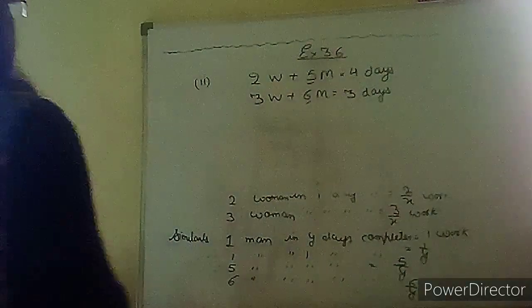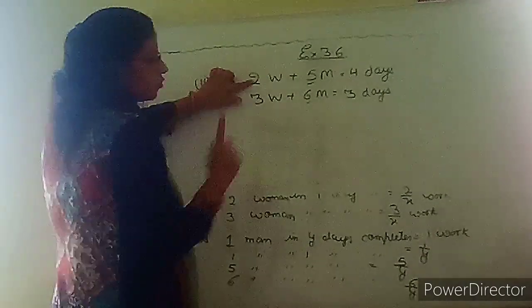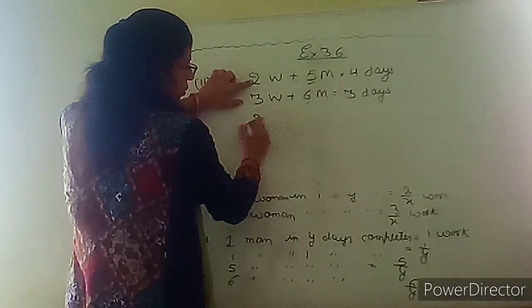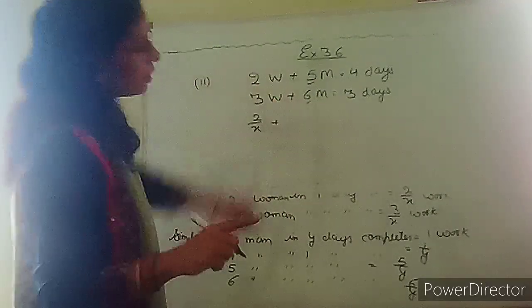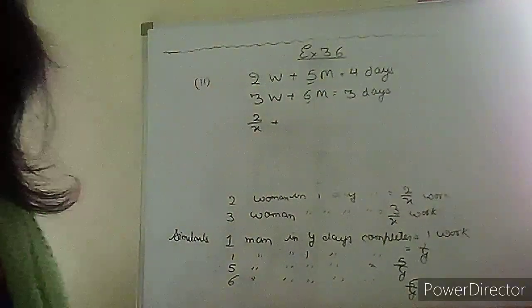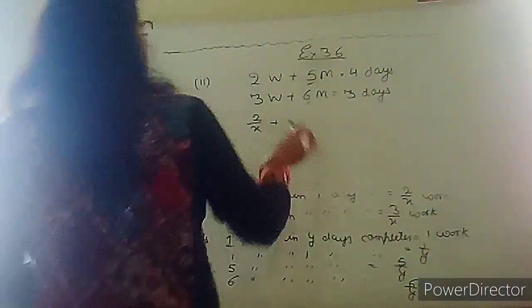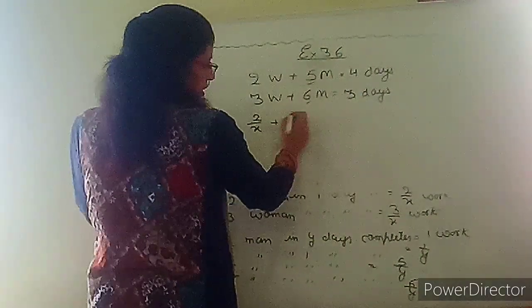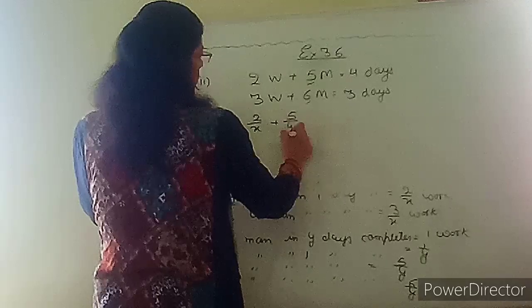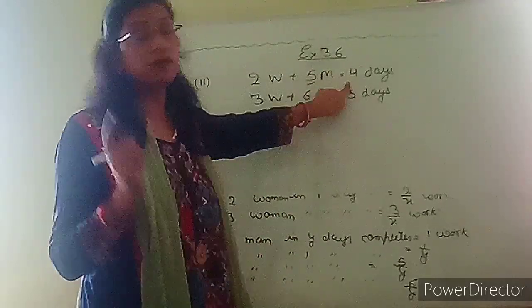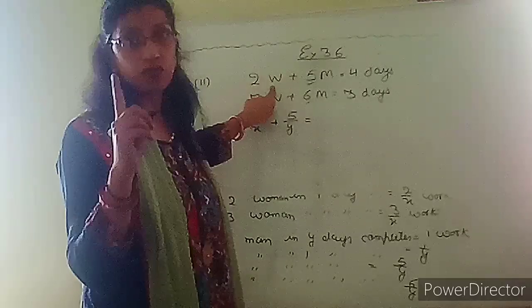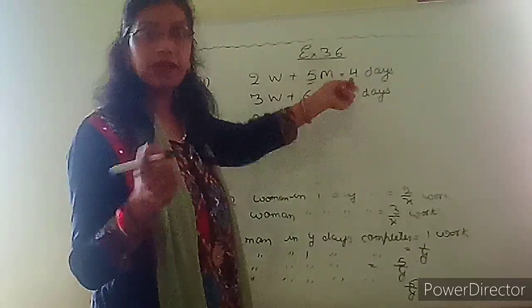Now we can write, see, this was the equation: 2 women's one day work, 2 upon x, plus 5 men's one day work, 5 upon y, equals to, now you can see these are 4 days, and we are just finding one day work, so this also becomes the reciprocal.